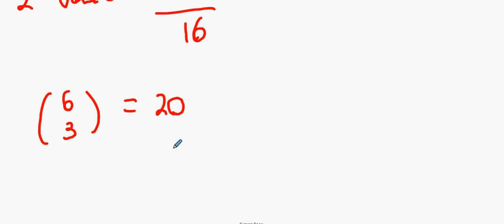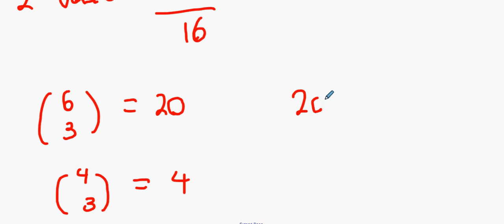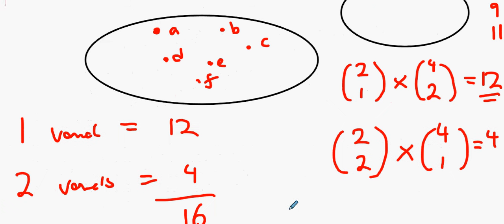And what would consonants only be? 4 consonants choose 3 is 4. 20 take away 4 is 16. So that's all the combinations, take away the combinations that have all consonants. Therefore, what's left over must have at least one vowel or 2 vowels. Is that alright? Okay guys, anything else?